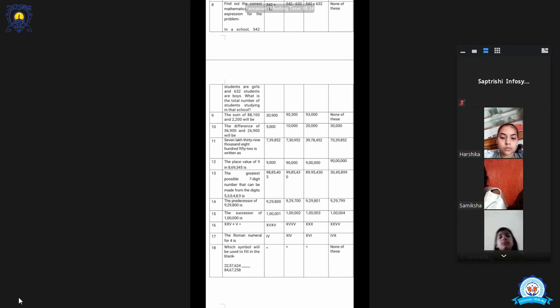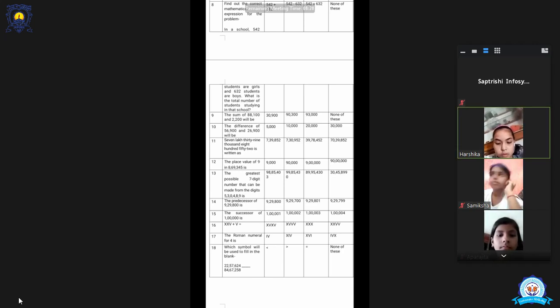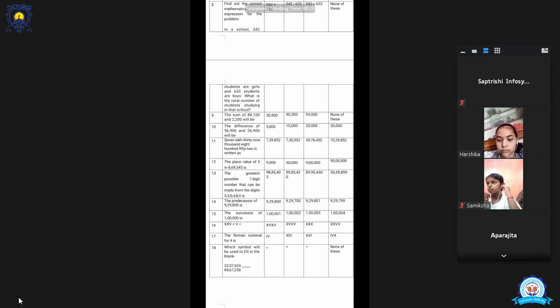Yes, number of girls is equal to 542. And then number of boys is equal to 632. All right, these are the two statements, the information that we are getting from the question.